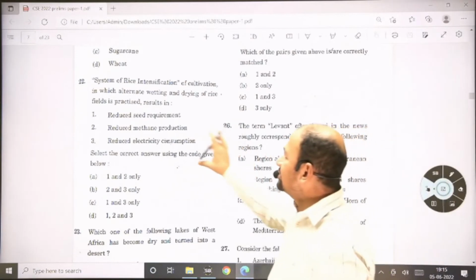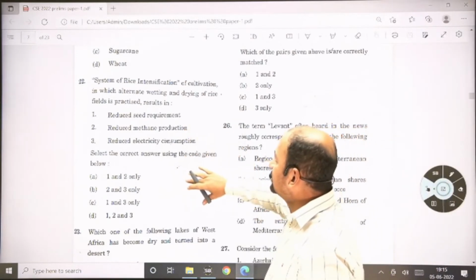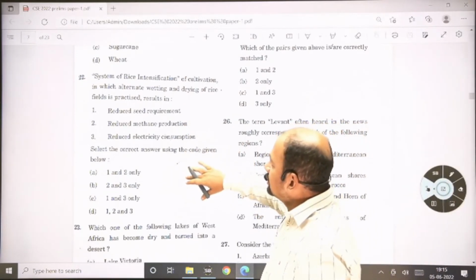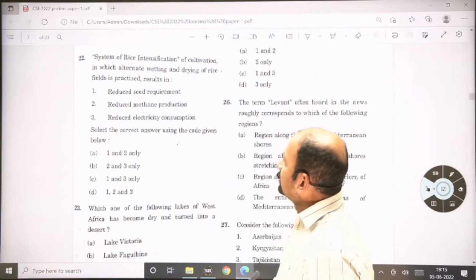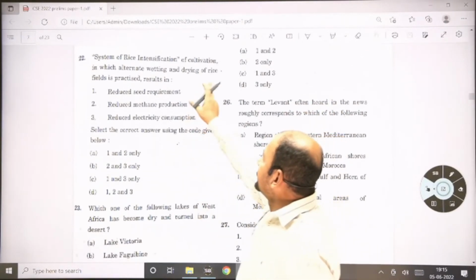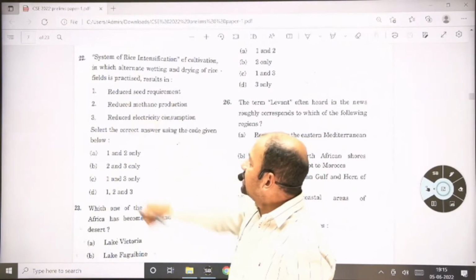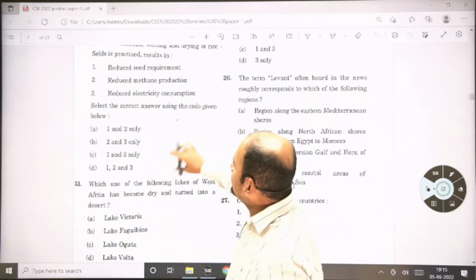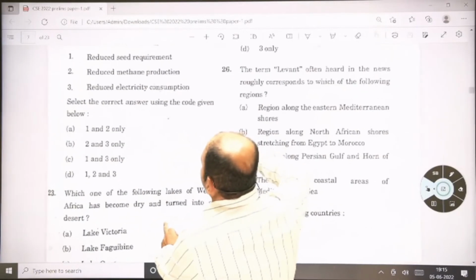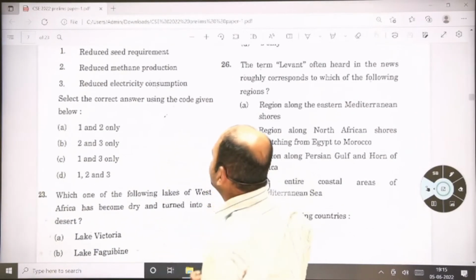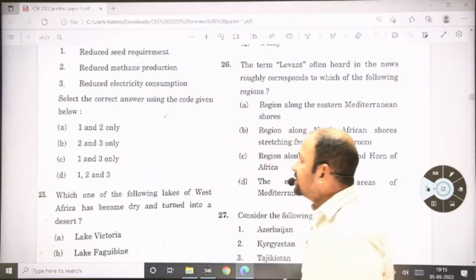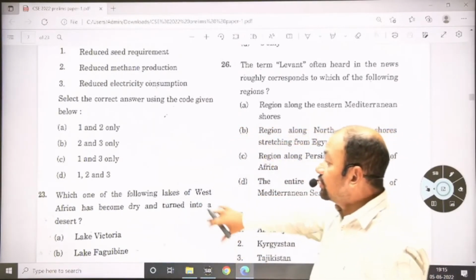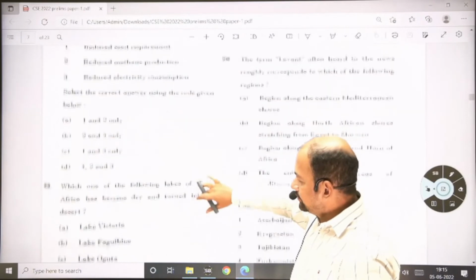So this system is called the system of rice intensification. Alternate wetting and drying of rice fields results in reduced seed requirement, reduced methane production, and reduced electricity consumption. So the answer for this is D, 1, 2 and 3.